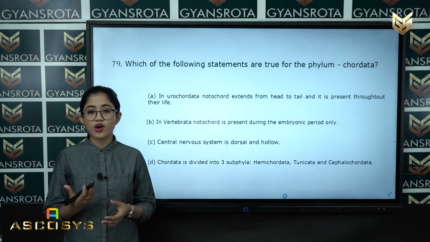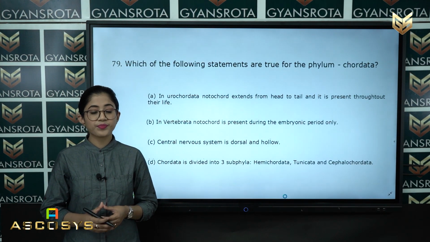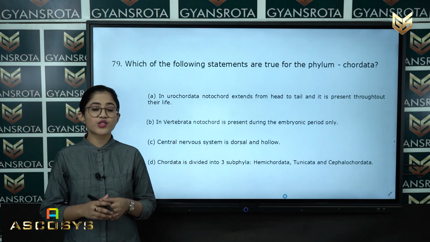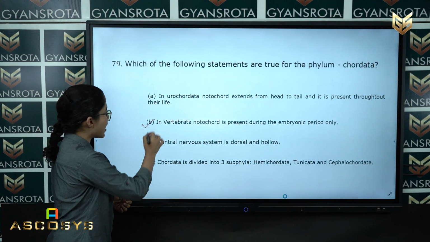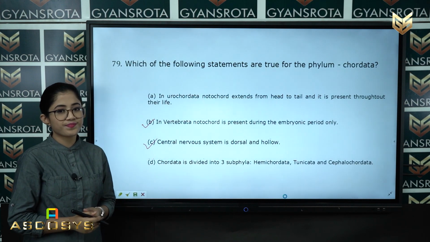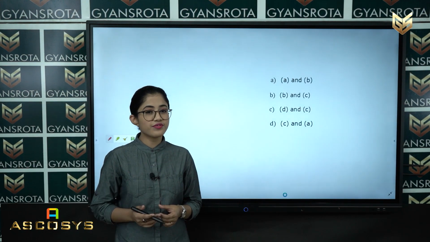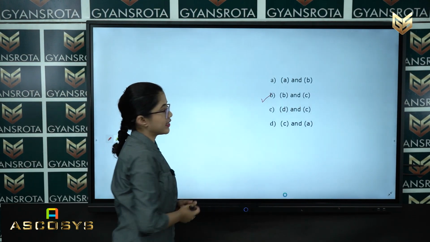So this is also a false statement because the 3 subphyla of chordata are Tunicata, Cephalochordata and Vertebrata. So student, from these 4 statements, statement number B and C are the correct ones. Now let's see what are the options given for this question. So student, from these 4 options, option number B is the correct one.